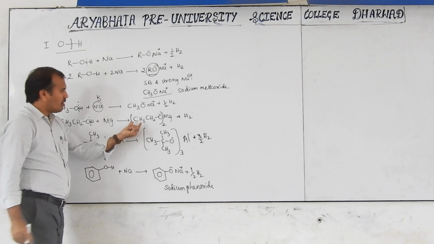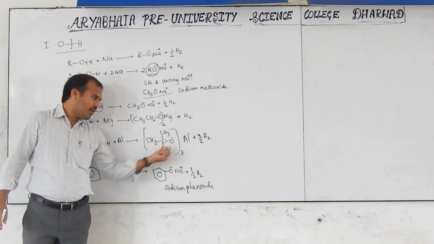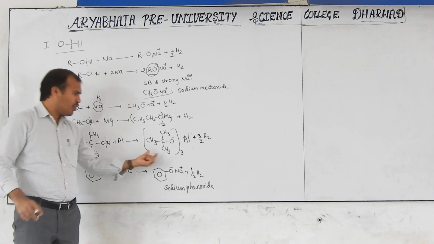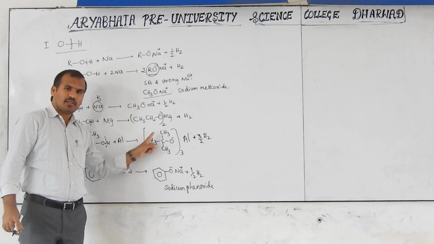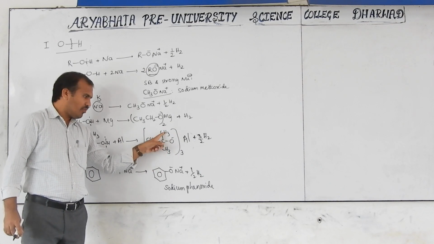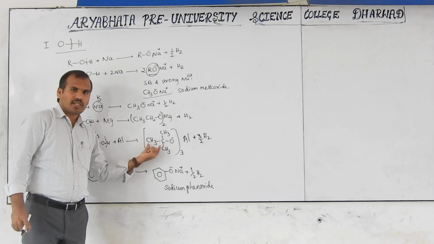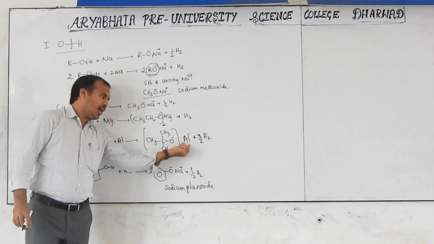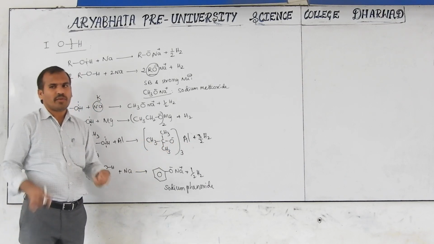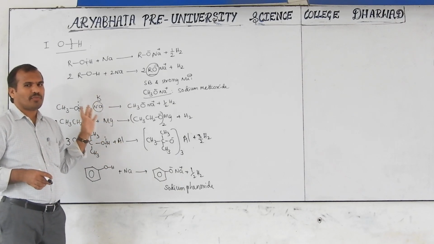This is called magnesium ethoxide. This is aluminium tertiary butoxide. Tertiary butyl this is. Aluminium tertiary butoxide. 1, 2, 3, 4 carbon, tertiary carbon. So it is called tertiary butoxide. That's why aluminium tertiary butoxide. Sometimes they may ask the name also. That's why you have to read all the things very clearly from the textbook.